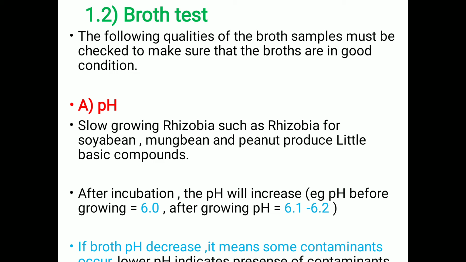For example, the pH before growing rhizobia is near about 6, and after growing it is about 6.1 to 6.2. If the pH of the broth increases, it means there are good characteristics, that is, the quality of the rhizobium is good. But if the broth pH decreases, it means contamination has occurred, that is, another microorganism has entered the broth.